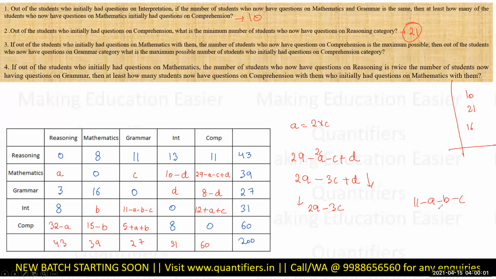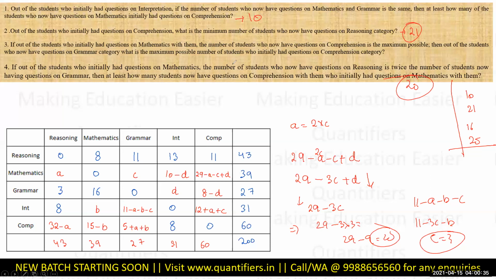अब मुझे c को अगर, अब देखो a तो 2c है, so basically it is nothing but 11 minus 3c minus b. a को मैंने 2c put करा, which means the maximum value that I can put for c is 3. c को 3 से ज़्यादा तो नहीं रख सकता ना मैं, right, because if c को 4 रखूंगा पूरा नेगेटिव हो जाएगा. So if c is 3, तो 29 minus 3 into 3, 29 minus 9, the answer is 20. So this value is 20. The minimum value that I can put here using this constraint of twice is 20. So this completes my set.